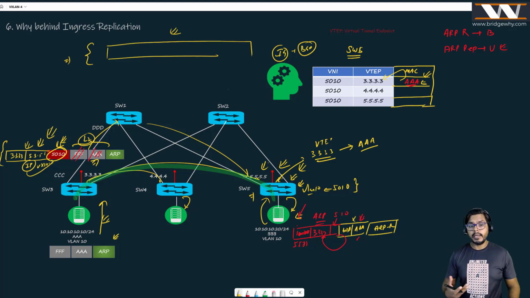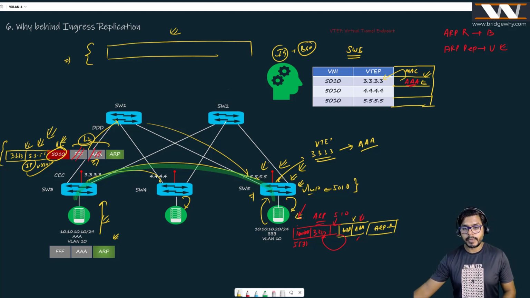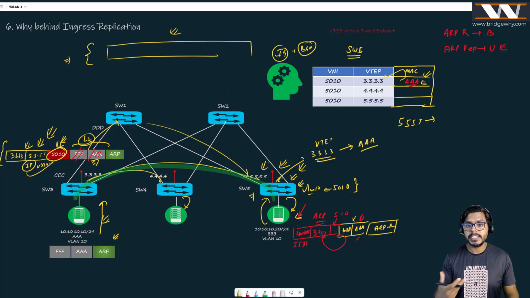Because what do we need now? We need this information, that which VTEP has which VNI, right? And believe me, this information can be distributed by BGP, right? We want to know here which MAC address is behind which VTEP. This information is also given by BGP.